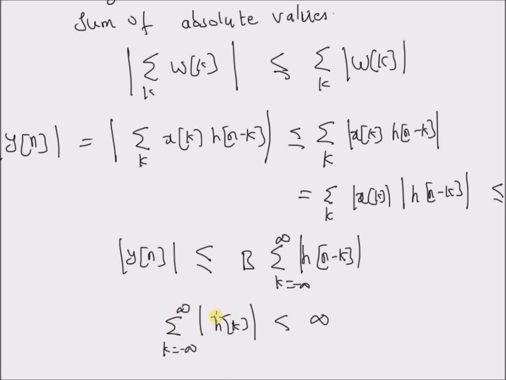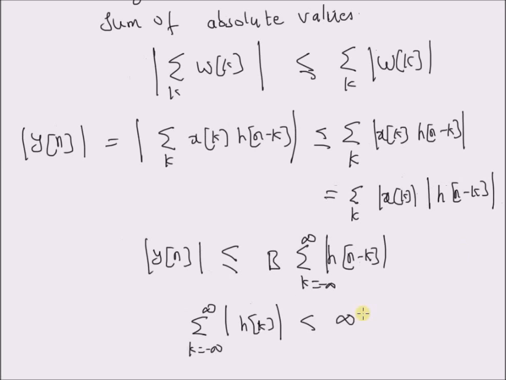That is, if the absolute value of the impulse response is summable, then the output y of n is bounded for a bounded input. Hence the theorem is proved. So for a bounded input, an LTI system is stable if and only if the absolute value of its impulse response is also summable.